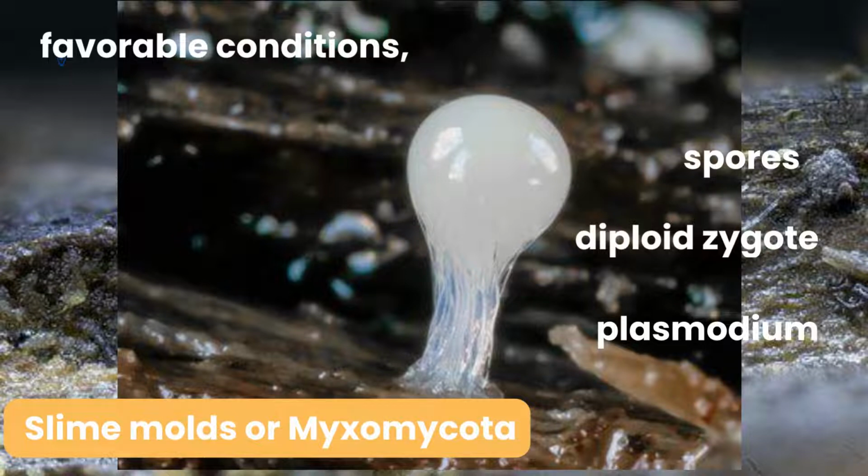How is plasmodium formed? What is plasmodium? The feeding stage of slime mold is called plasmodium. That is a mass of cytoplasm. During unfavorable conditions, spores are formed.